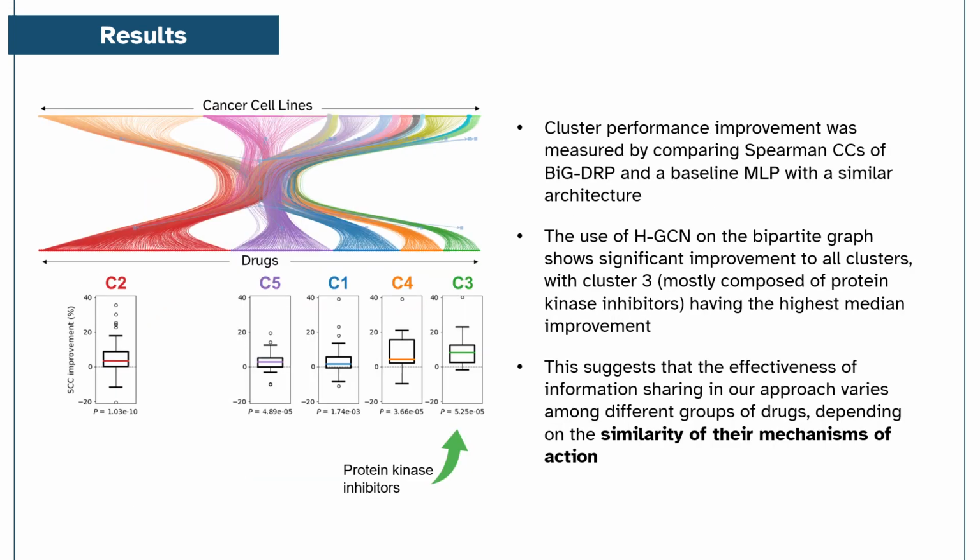We were also curious about the structure of our bipartite graph and found that there are 5 drug clusters. Comparing each cluster's performance against a baseline MLP, we found that all clusters have shown a significant improvement, with cluster 3 in green having the highest median improvement. In our analysis, we found that cluster 3 is mostly composed of protein kinase inhibitors. This suggests that some of the drugs in the same cluster have similar mechanisms of action that can be captured by our bipartite graph. In the future, we plan to investigate these mechanisms of action.